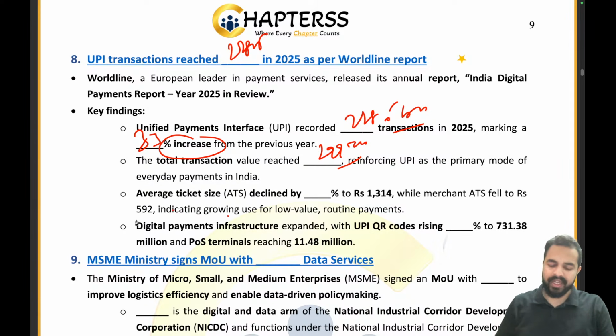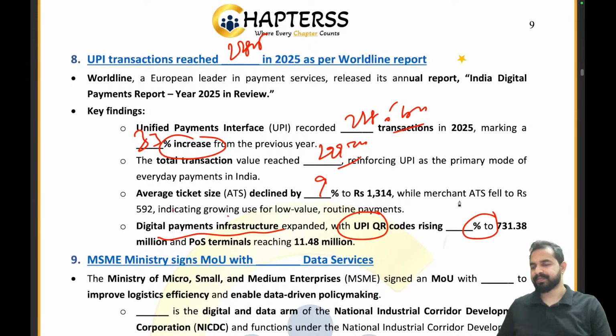Now when it comes to the ATS, it declined by 9%. The digital payment infrastructure has expanded, the UPI QR codes rising by what percentage? What will be the right answer?